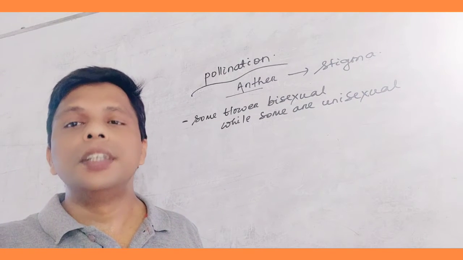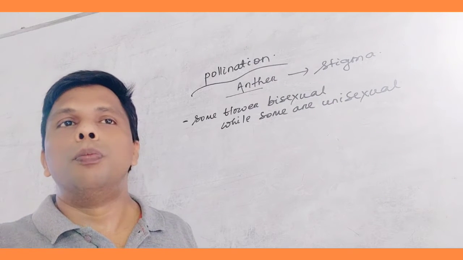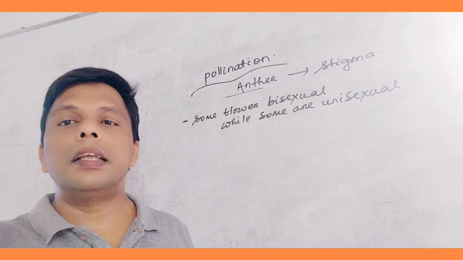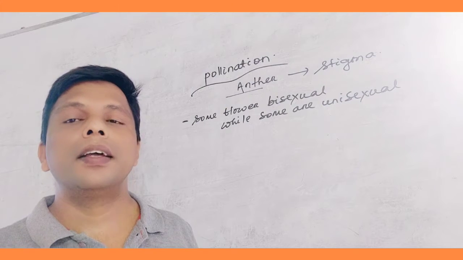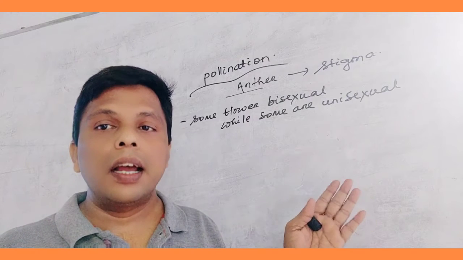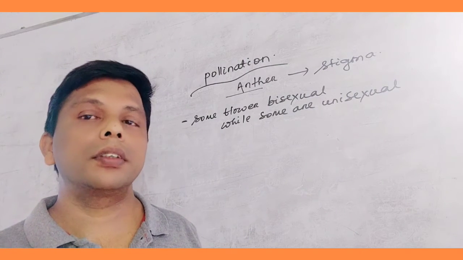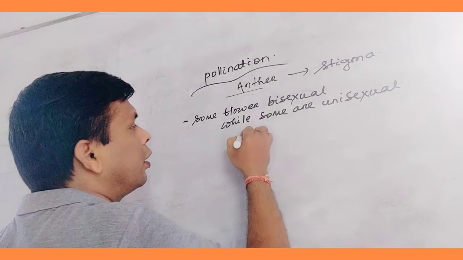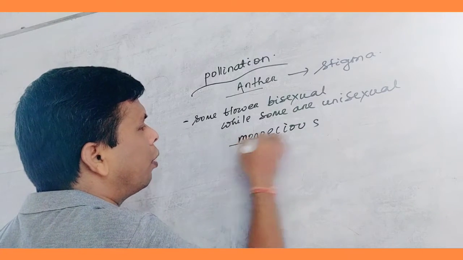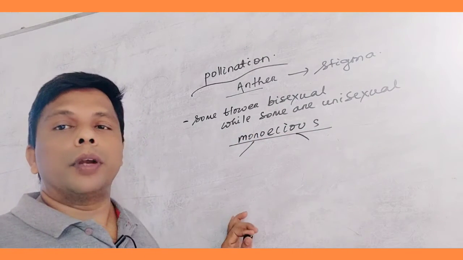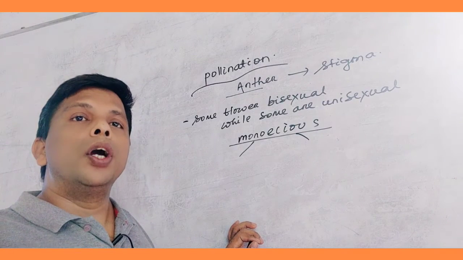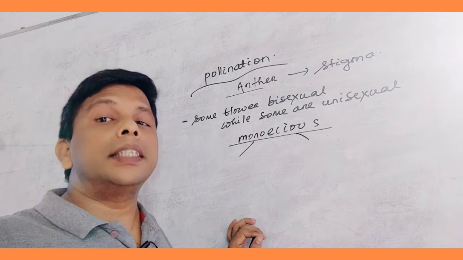In some other cases of angiosperms, both male and female flowers are in one plant. The monoecious plants are categorized into two different types. How? In the monoecious condition, where bisexual flower is found, there are two types. That means the flowers are bisexual or unisexual in a single plant.